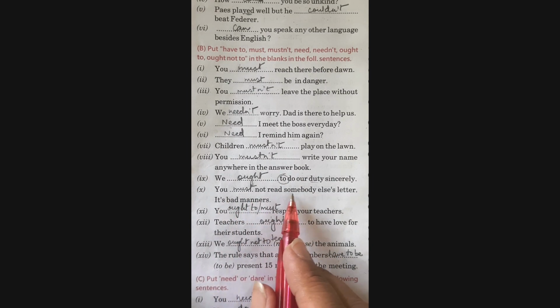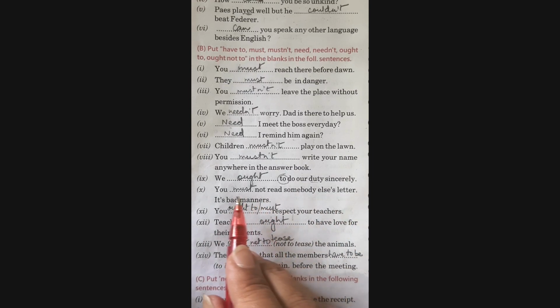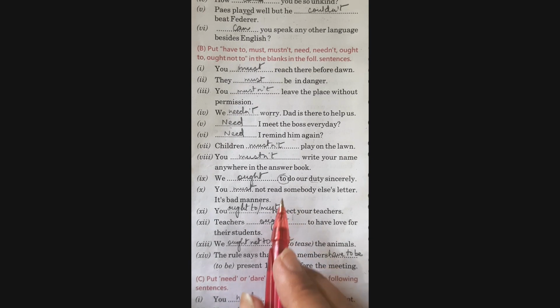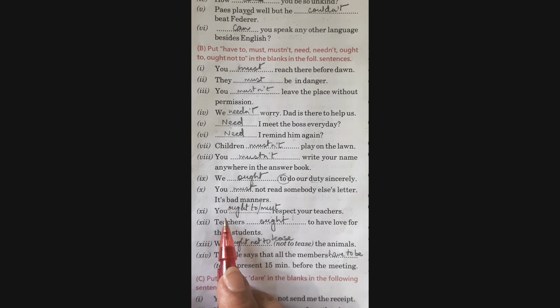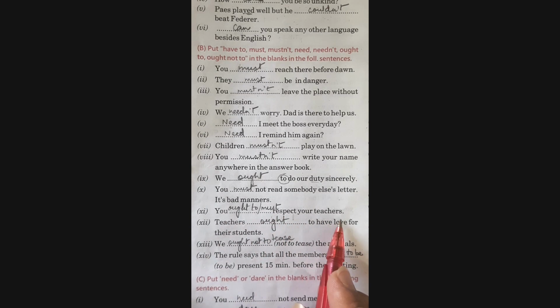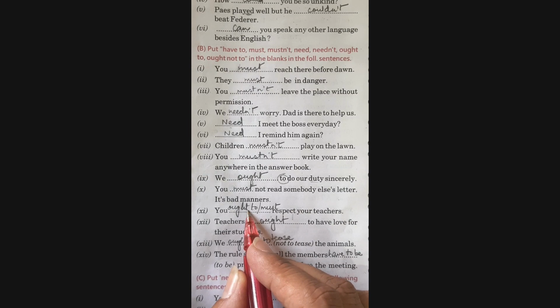You dash not read somebody else's letter. It's bad manners. You must not read. It's advice that I am giving to the listener. The next one, you dash respect your teachers. Now here again we are talking about an obligation. So we have a choice here. We may write must or we may write ought to here.